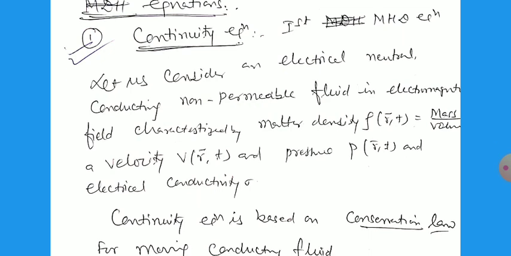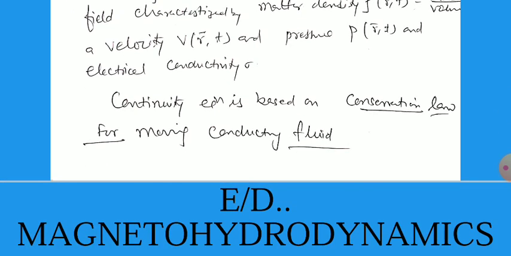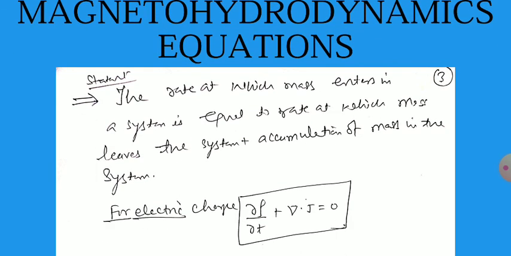So the continuity equation is based on the conservation law. For moving conducting fluids, we can write the statement of this one: the rate at which the mass enters the system is equal to the rate at which the mass leaves the system plus the accumulation of the mass in the system. That is, the total amount entering any container is equal to the outgoing plus the accumulation of the charge or the mass inside it. So this is the statement of the equation of continuity.